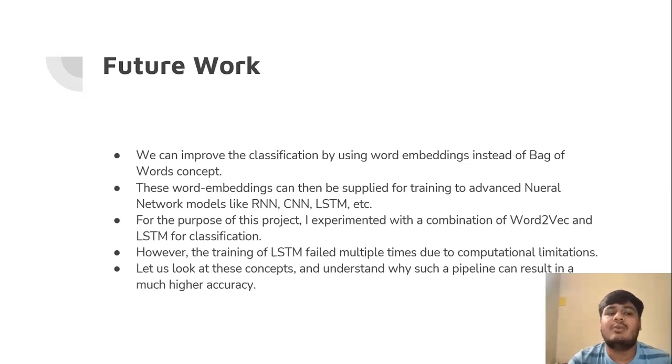The future work which can be implemented is that we can improve the classification by using word embedding instead of a bag-of-words concept. This word embedding can be supplied for training advanced neural network models like RNN, CNN, LSTM, and so on. For the purpose of this project, I experimented with a combination of word2vec and the LSTM for classification. However, the training of LSTM failed multiple times due to computational limitations. Let us look at this concept and understand why such a pipeline can result in much higher accuracy.